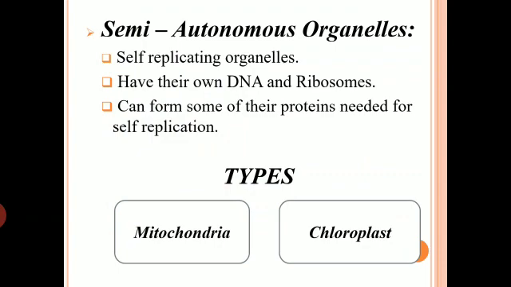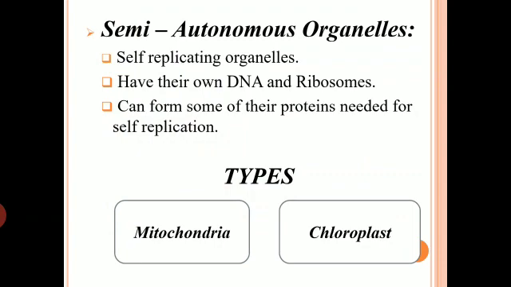So they are not dependent on the entire cell. It is not the case that only when the cell divides, these organelles will divide. These organelles have the power of replicating themselves whenever needed, whether the whole cell is being duplicated or not. So they are self-replicating organelles.